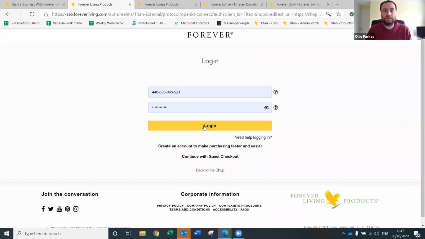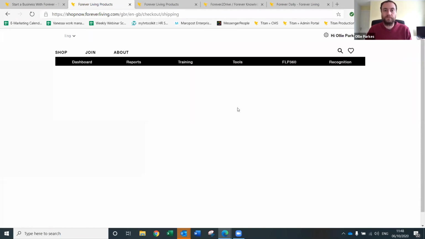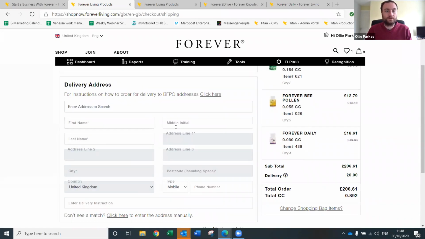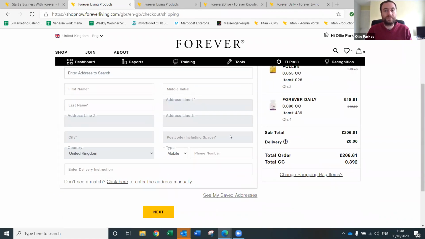And then if you've got your ID, you just press login, or you could already be logged in. It will bring up this page where you choose where you want your order delivered. Next, and then that will bring up the payment page, and that's it, done. So it's a lot simpler than it used to be.